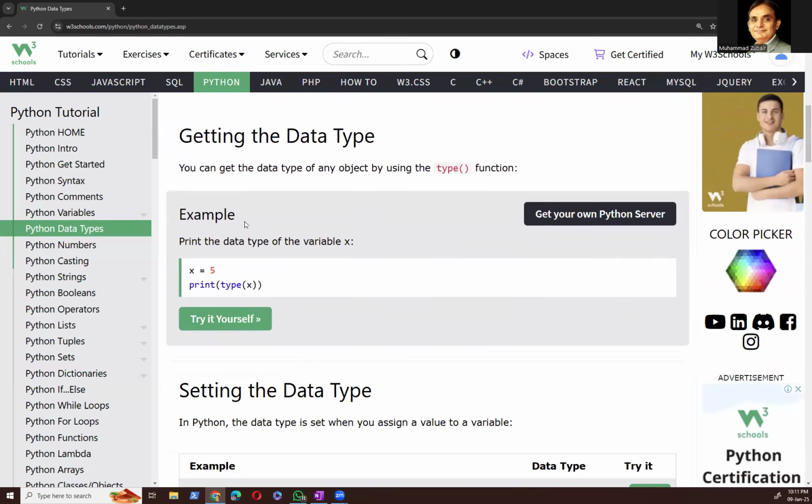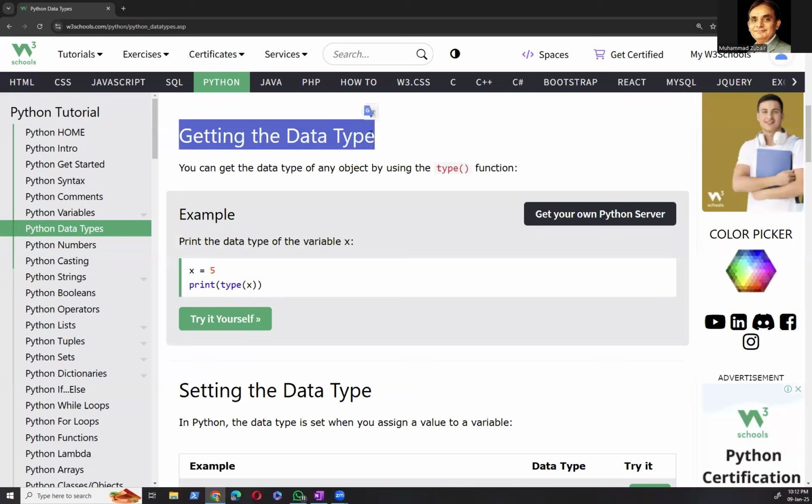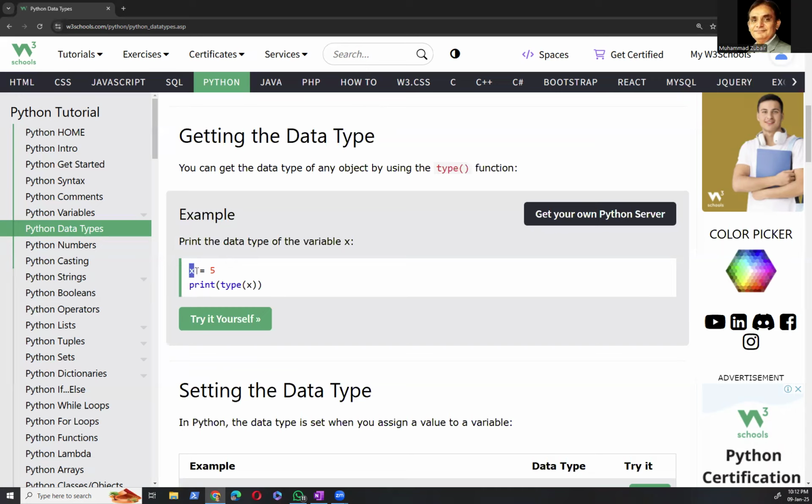Python also provides us the facility to find out any variable's type, so what kind of data type it is. For example, if we have a variable named x and the value is 5, we can ask Python to tell us what the type of x is.